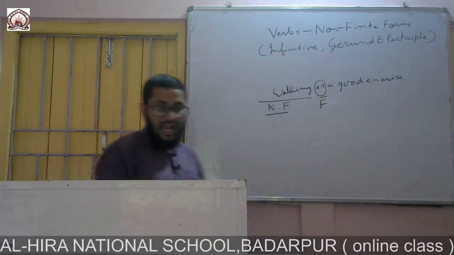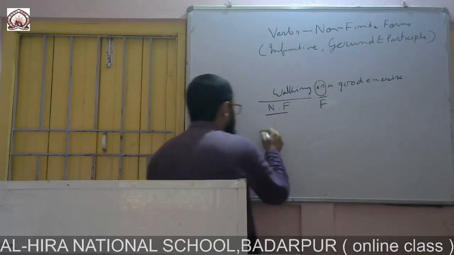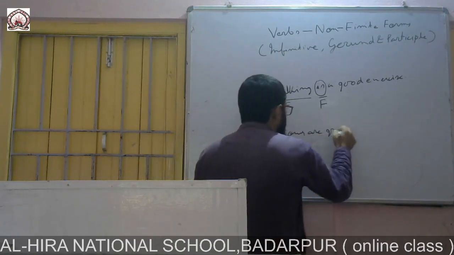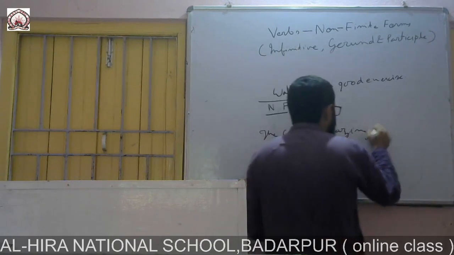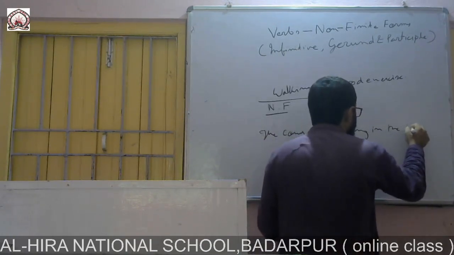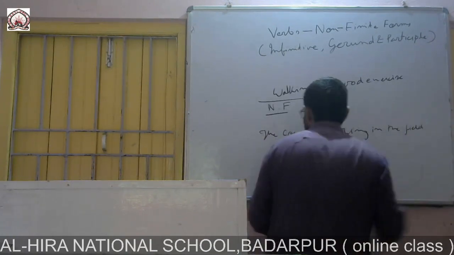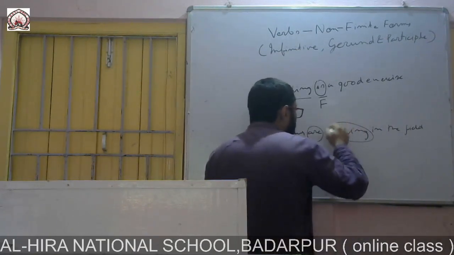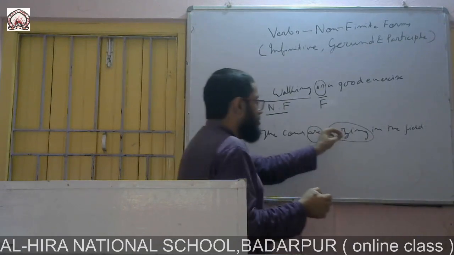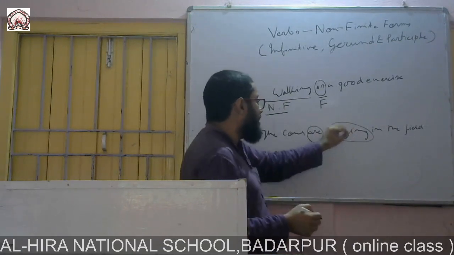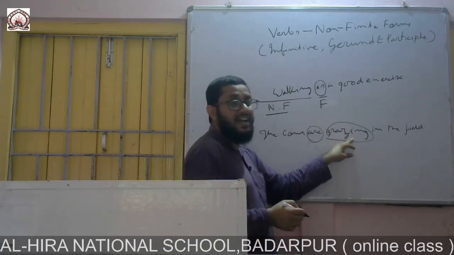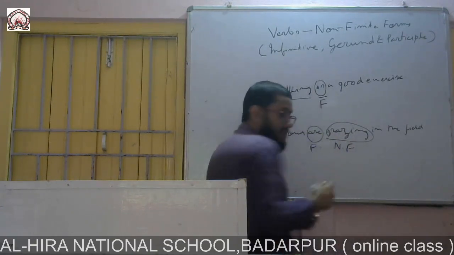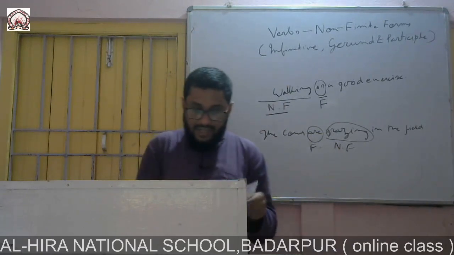Number 2, the cows are grazing in the field. Where is the finite verb? Are. Grazing, if you pick out solely this word, then it will be considered as gerund. So grazing is the non-finite and are is finite. Number 2 we have done.